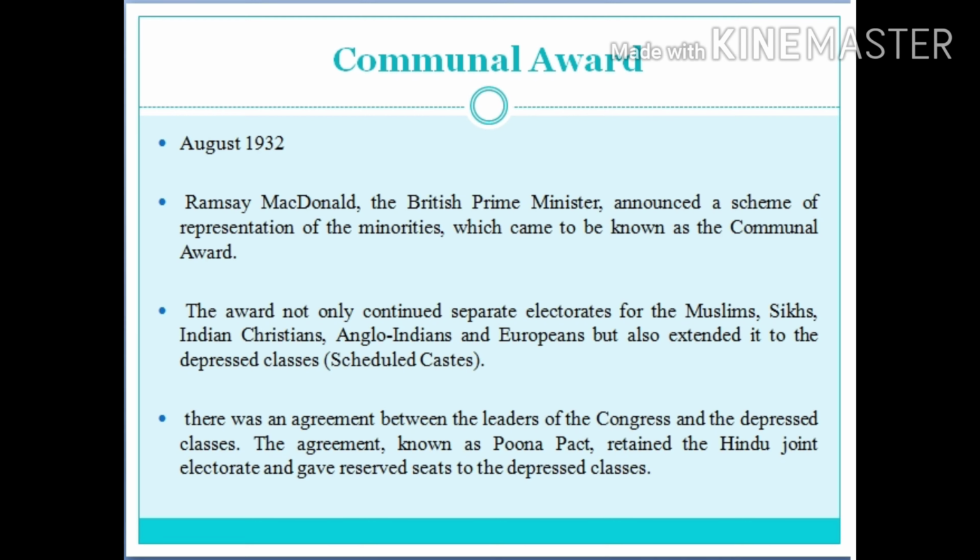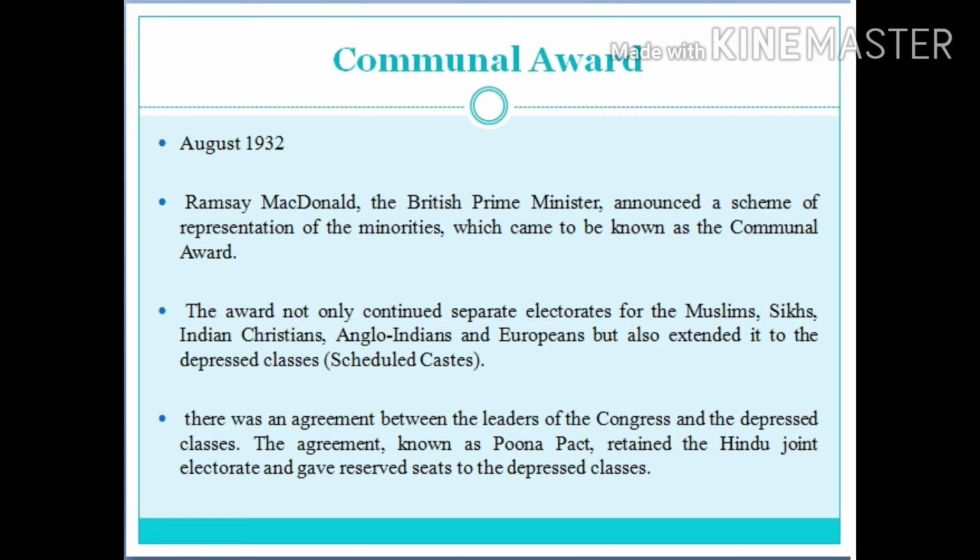Gandhiji was distressed over this extension of the principle of communal representation to the depressed classes and undertook a fast to death in Yerwada jail, Pune, to get the award modified. At last, there was an agreement between the Congress leaders and the depressed classes. This agreement is known as Pune Pact, and it retained the Hindu joint electorate and gave reserved seats to the depressed classes. Next act is Government of India Act of 1935.